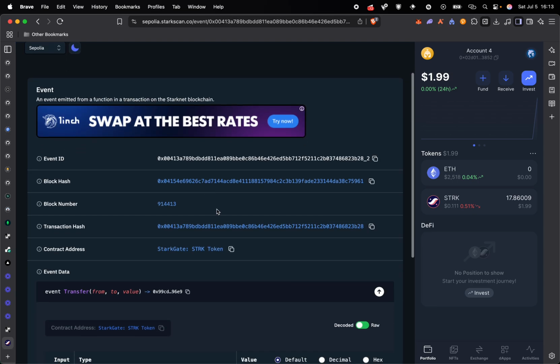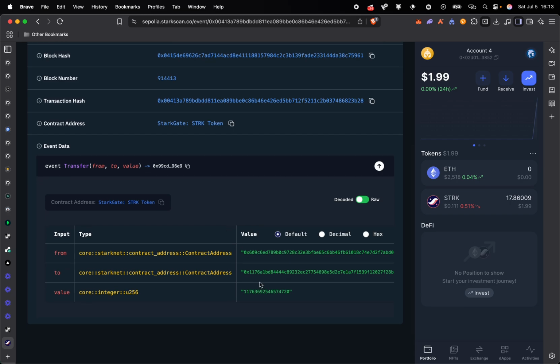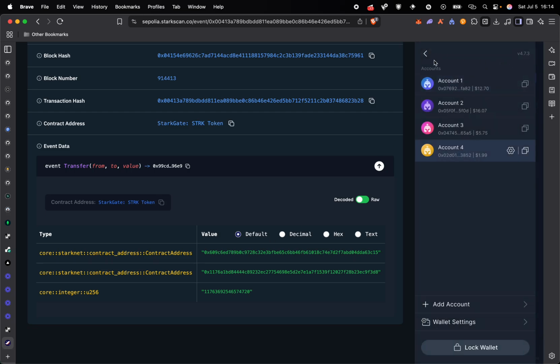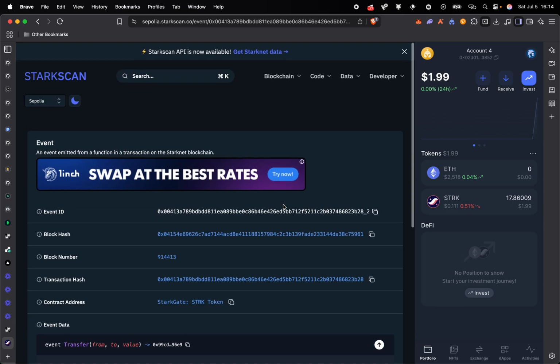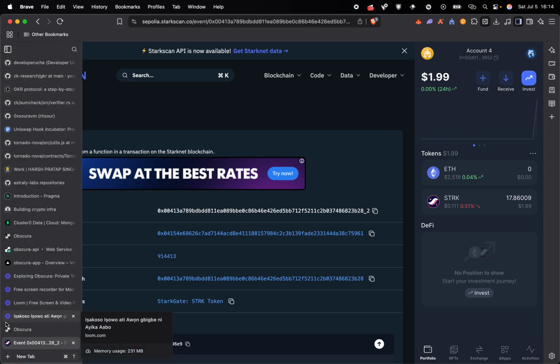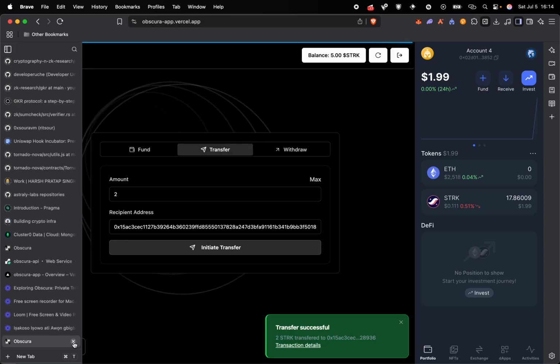If we check this, where is the sender? So we see this is sending to this recipient 0x117. If we check this, it's not the same as this address. So it will send to an address which is secured by zero knowledge proof, so it will not show the identity or the wallet address of the recipient.